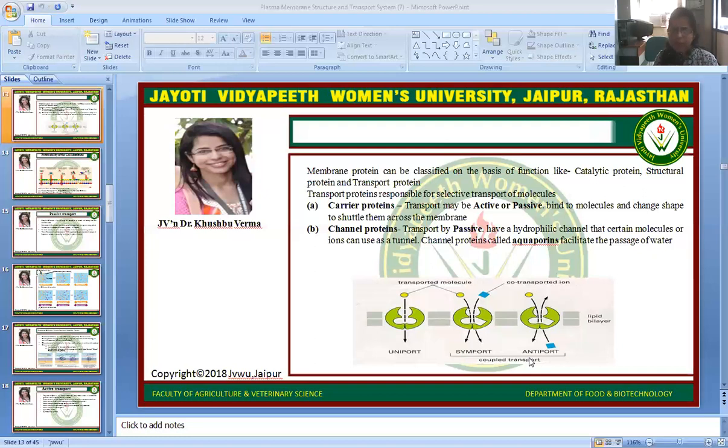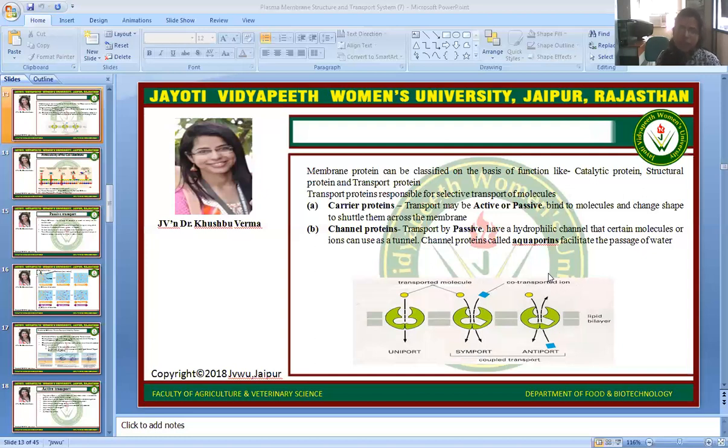This is the flow diagram where we can see that if a single molecule is transported with the help of a carrier protein, it is known as uniport transportation. If two molecules are transported by one carrier protein in the same direction, it is known as symport. It is coupled transport, meaning one molecule helps the other molecule in transportation. The second type is antiport, where one molecule and another molecule are transported in opposite directions. So that's why it is known as antiport.